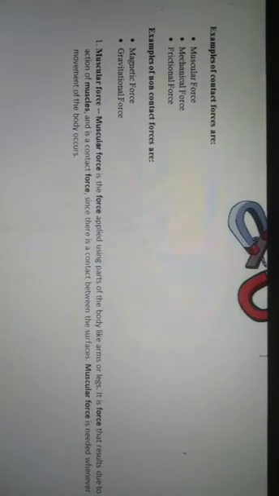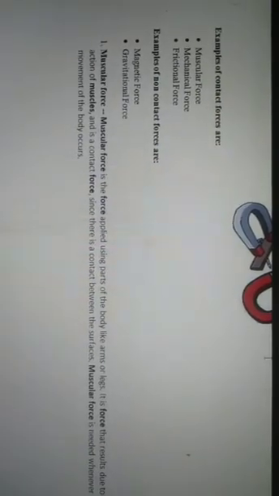Till here we have studied in our previous video. Now we are going to study these examples of contact force, like mechanical force, muscular force, frictional force, and non-contact forces like magnetic force and gravitational force. Our first is muscular force, which is a part of contact force. We will study first these three parts of contact force and then these two parts of non-contact force.